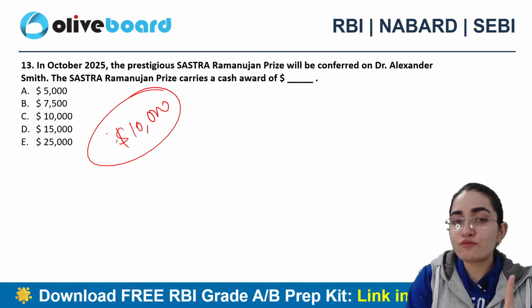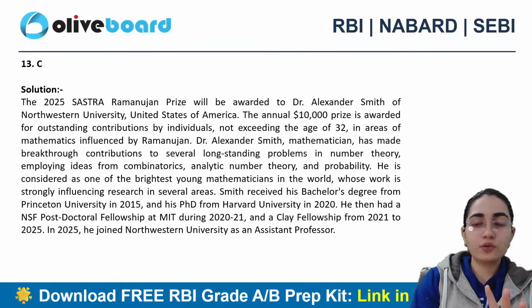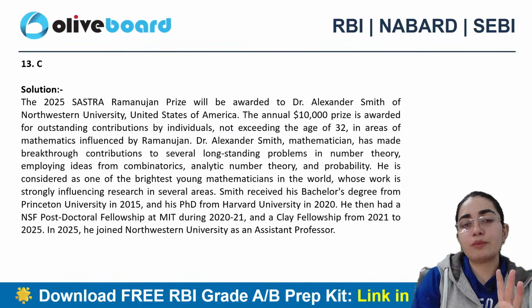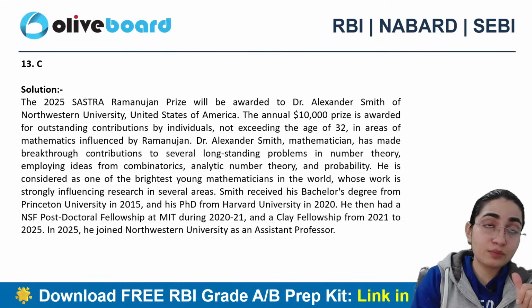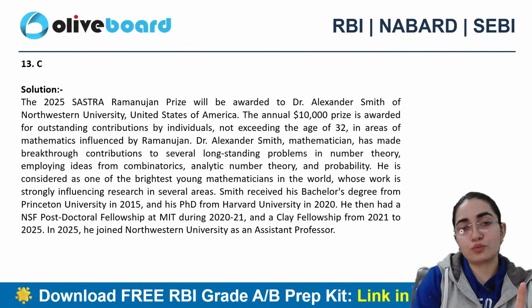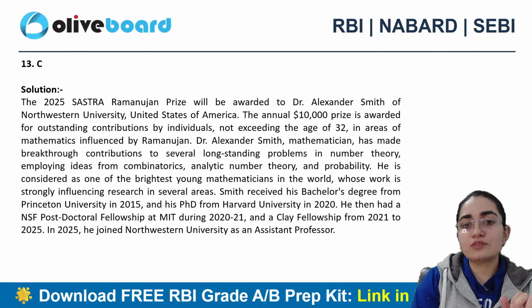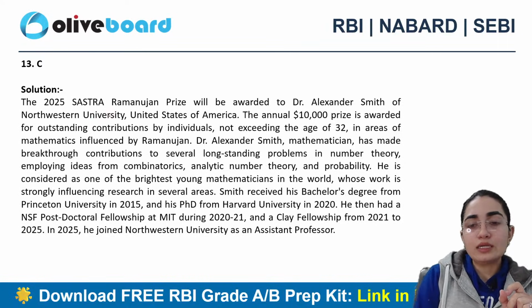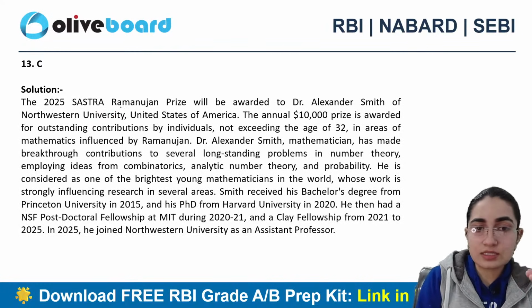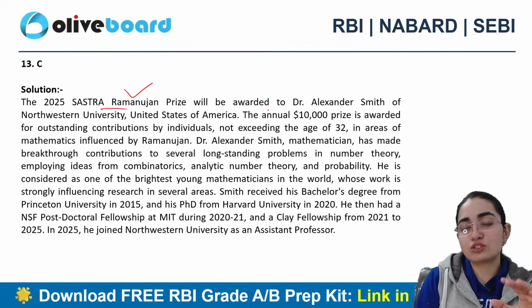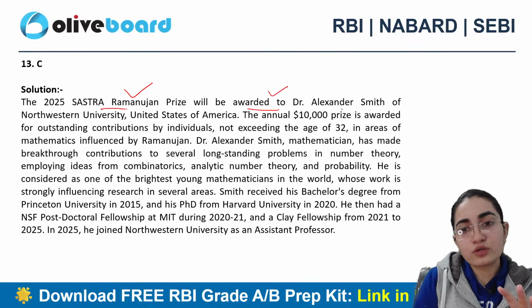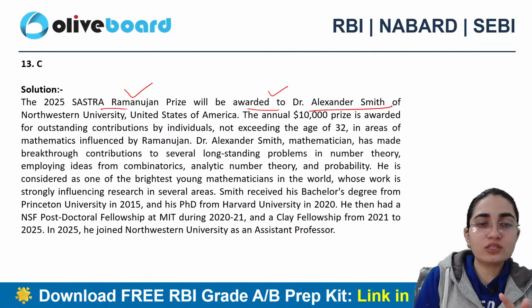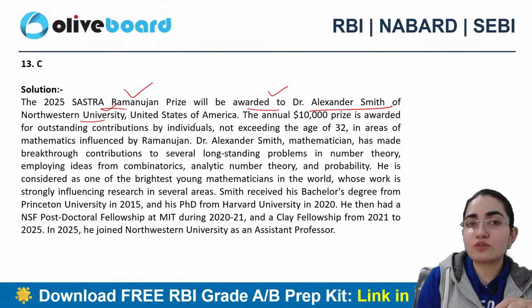Now, what is important for all of you to understand from the examination perspective is a basic understanding about this particular prize distribution, and of course the prize which is associated with it. So remember that it is the SASTRA Ramanujan Prize that will be awarded to Dr. Alexander Smith of Northwestern University, USA.